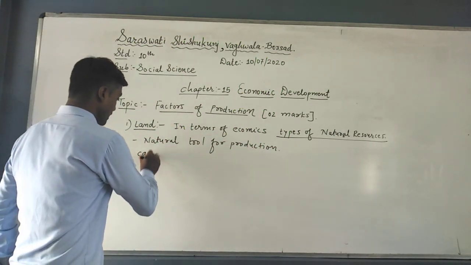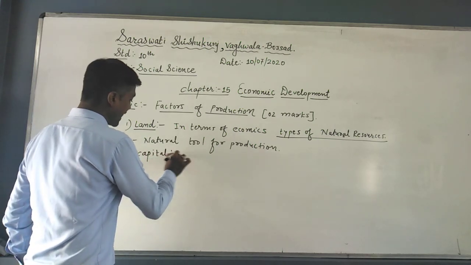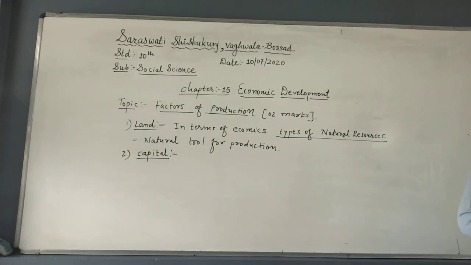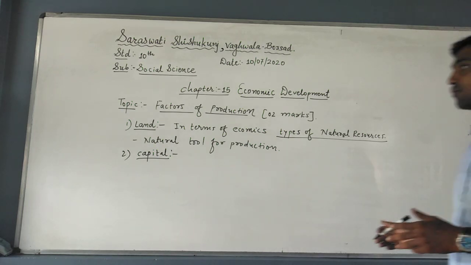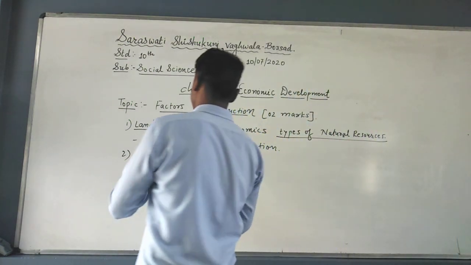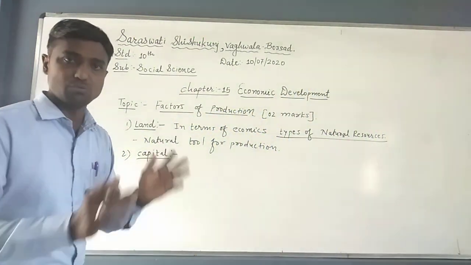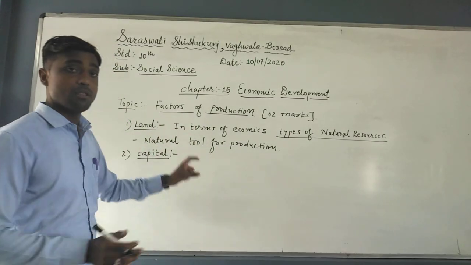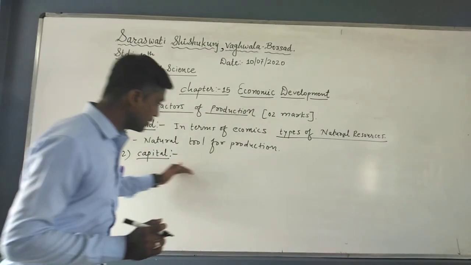Now second one is capital. For any kind of production, capital is most required, because without capital we cannot carry out any activities. Now what is capital? First of all, capital means man-made instruments helpful in the production process, such as instruments, tools, houses, etc., including capital, property, assets. These all things are the parts of capital. Example, instruments, tools, property, assets, houses. These all are part of capital, because in the production process these things are required.